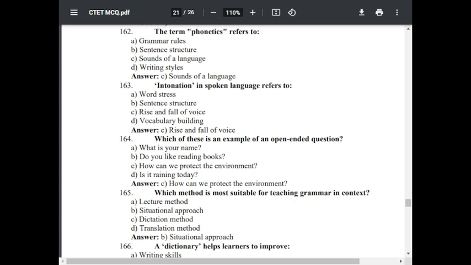Question number 165. Which method is most suitable for teaching grammar in context? Option A, lecture method. Option B, situational approach. Option C, dictation method. Option D, translation method. The correct answer is situational approach.